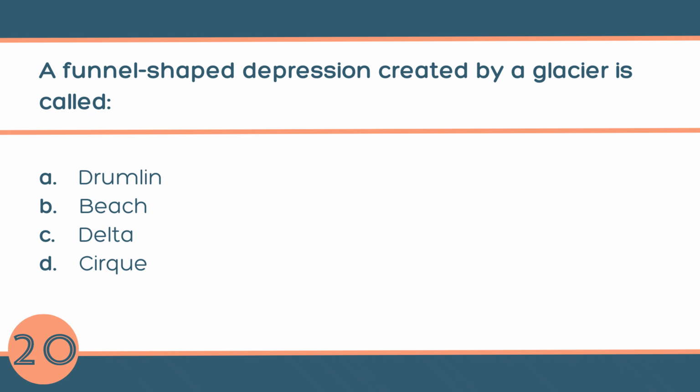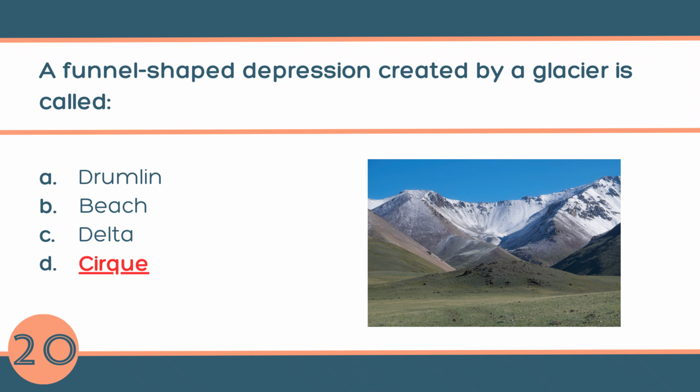Question number 20. A funnel shaped depression created by a glacier is called A. Drumlin, B. Beach, C. Delta, or D. Cirque. The answer is D. Cirque. A cirque is a bowl like hollow at the head of a glacier valley. Formed as a glacier erodes the mountains, it looks like a natural amphitheater.